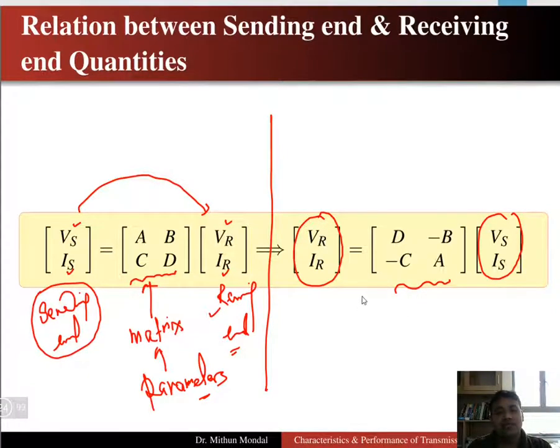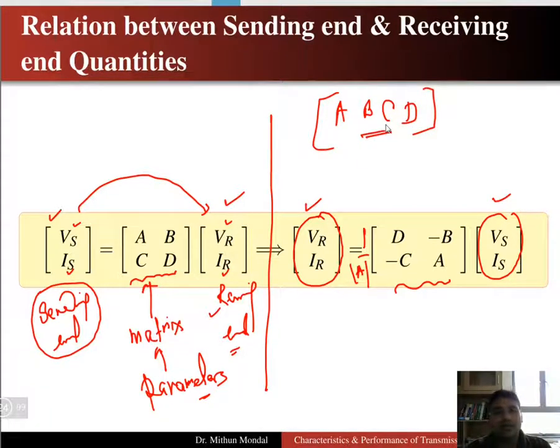So we take the inverse of the ABCD parameter matrix. So here 1 by A conjugate will come in the matrix. Okay, so here either we know the receiving end quantity and calculate the sending end quantity, or we know the sending end quantity and calculate the receiving end quantity, and both quantities are related with a matrix which is known as the ABCD matrix of the transmission line.